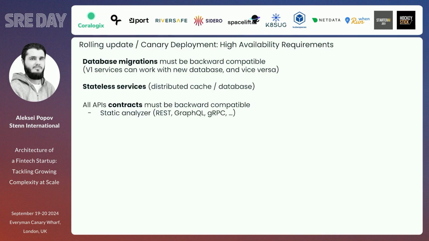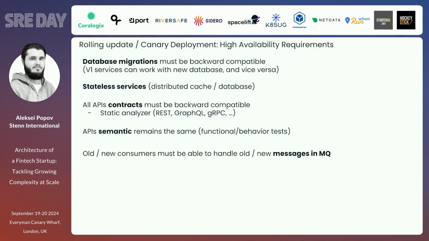We also need to have all our API contracts backward compatible as well. So we need to introduce some static analyzers for our REST, GraphQL, and gRPC APIs, which is just necessary for achieving high availability. API semantics should remain the same. It's not only about the syntax of contracts. We may also change some behavior of the API, and we need to test it somehow. And in this case, only tests can help. Let's imagine we have a field in the API and we're just changing the logic on how it was calculated. It may impact our consumers.